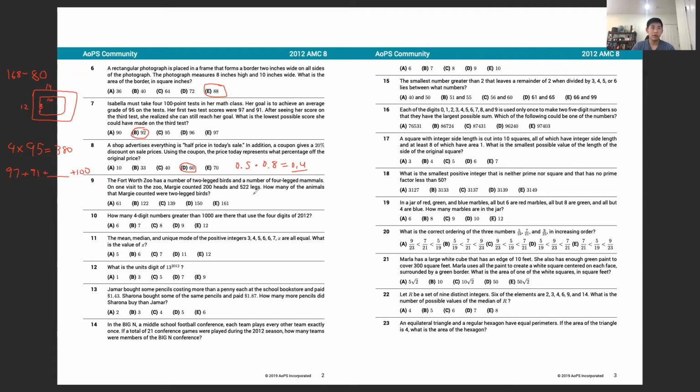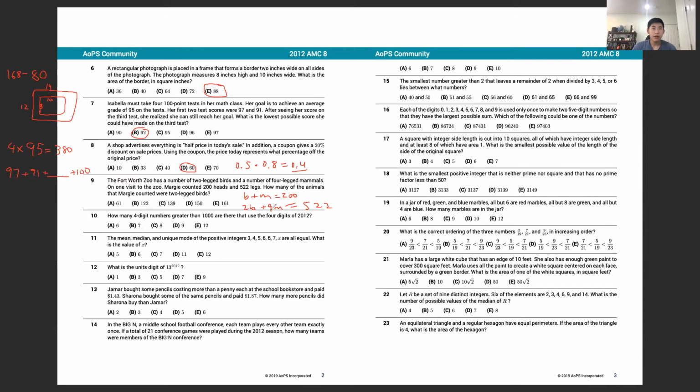So let's use B to represent birds and M to represent mammals. We know that birds plus mammals is 200, since each only has 1 head. And we know that 2 times the number of birds, since birds have 2 legs, plus 4 times the number of mammals, since mammals have 4 legs, is going to be equal to 522. We just need to solve for B now.